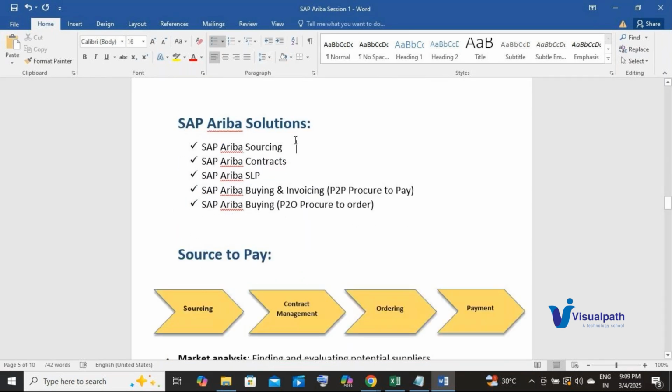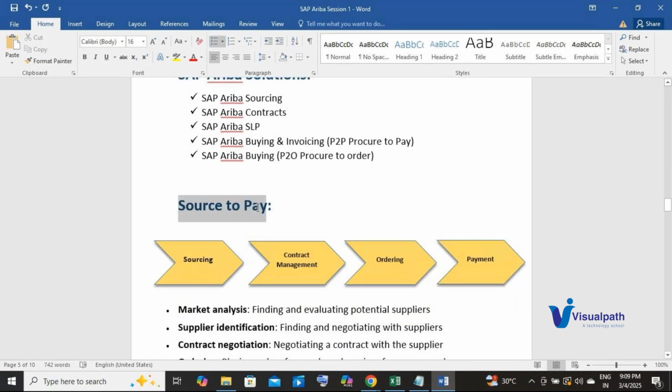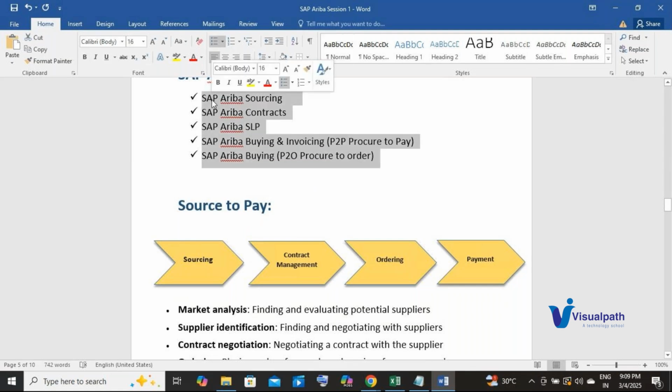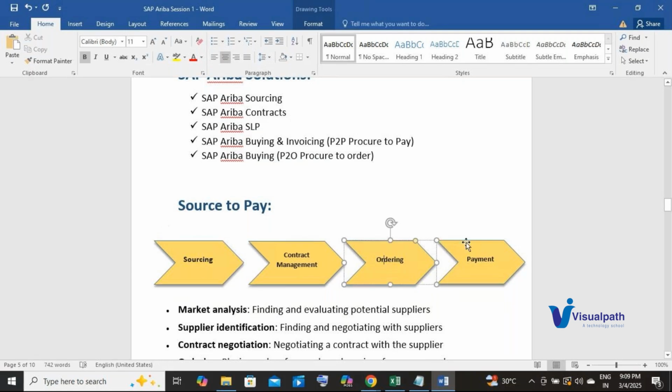We have SAP Ariba sourcing, SAP Ariba contracts, SAP Ariba SLP, SAP Ariba buying and invoicing, P2P cycle procure to pay, SAP Ariba buying procure to order. Now we'll understand what is the source to pay cycle and how each of these solutions can be used in the source to pay cycle offered by SAP Ariba.